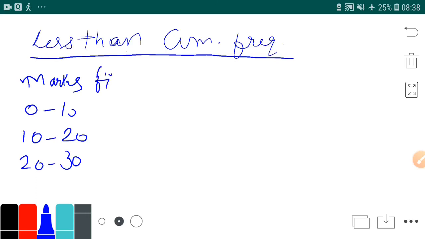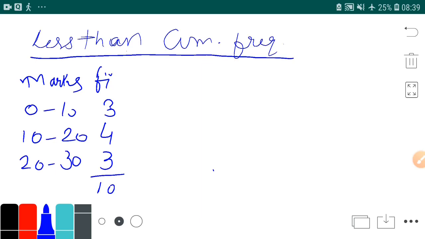is like this. Say for example, here there are 3 students, here there are 4 students, and here there are 3 students. So there are a total of 10 students in the class. In these 10 students, 3 students have between 0 to 10 marks. We have taken a 30 marks test. Then 4 students have 10 to 20 marks, and 3 students have between 20 to 30.